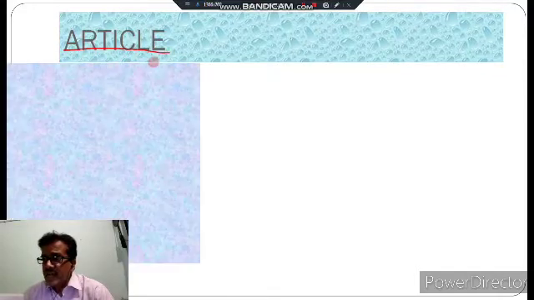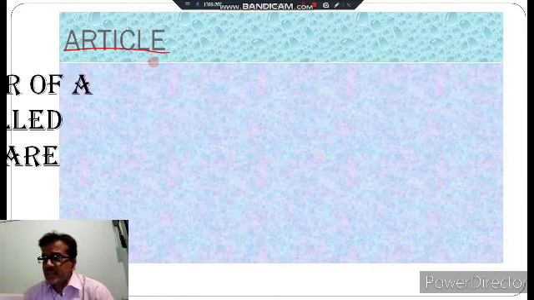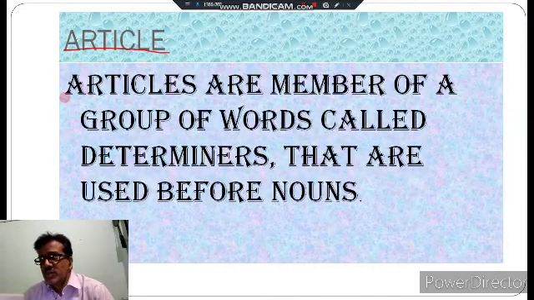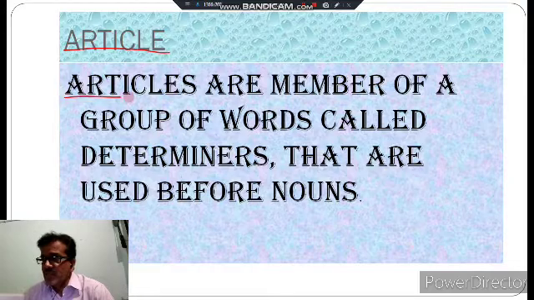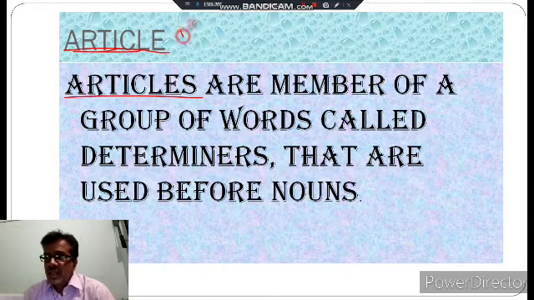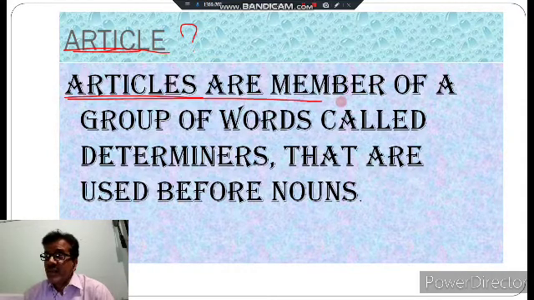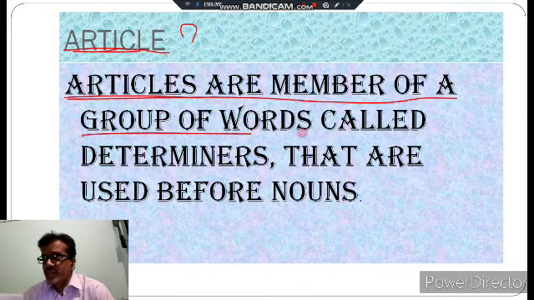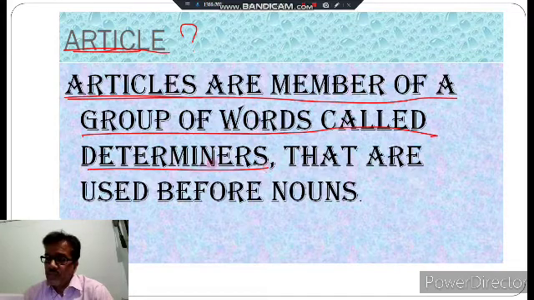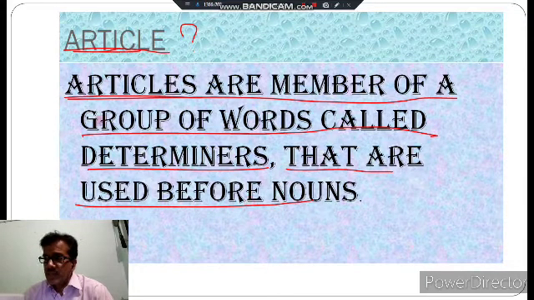article. At first we have to know what articles are. You can define it by this sentence: articles are members of a group of words called determiners that are used before nouns. Articles are always used before nouns. So this is the definition of articles.